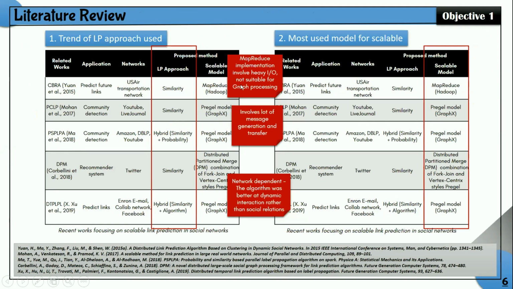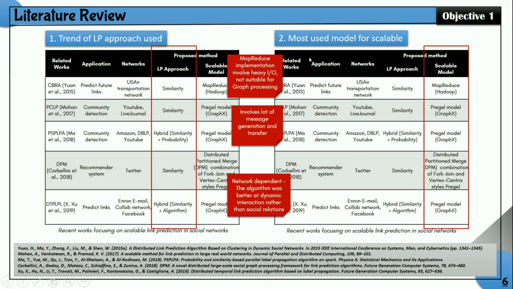Okay, so this is the review of some literature for my research. The first table highlights the trend of link prediction approaches. As I mentioned just now, the approach is moving toward using hybrid, where they combine similarity and probability, and this one combines similarity and algorithm. All of these related works are proposing to use scalable link prediction to cater to the large-scale problem for link prediction in social networks. This is the network that they use. Most of it is social networks.